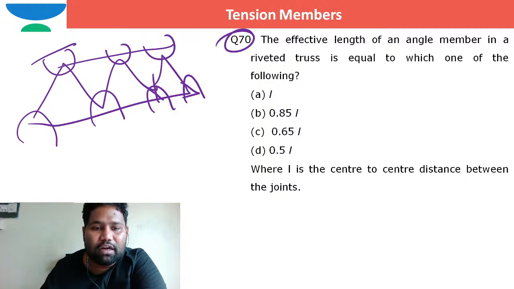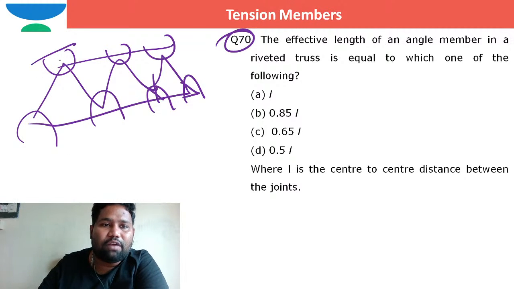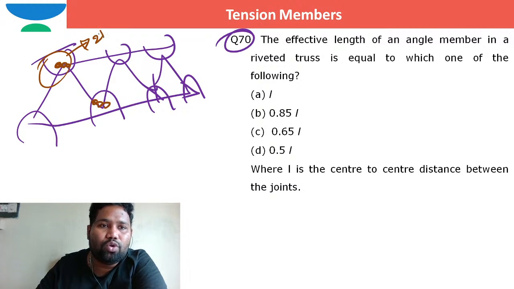Generally more than one rivet, like two, three or maybe four rivets. When the number of rivets at the end is two or more, the connection is generally like a hinged connection.